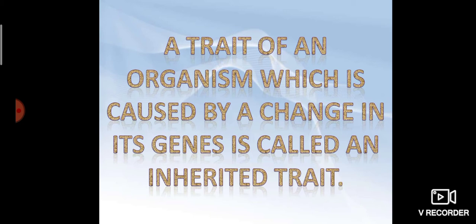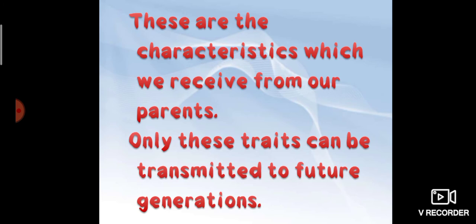The character is developed due to the change in the gene, so such traits can be transmitted to future generations. These are the characteristics which we receive from our parents. Suppose our parents' genes have some changes which cause a new character, that character can be transmitted to our genes and we get that type of character. So only these traits can be transmitted to future generations.